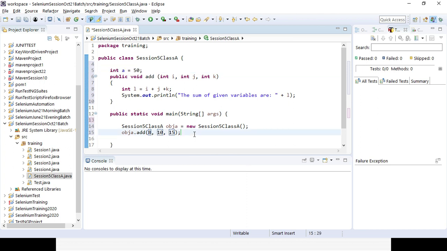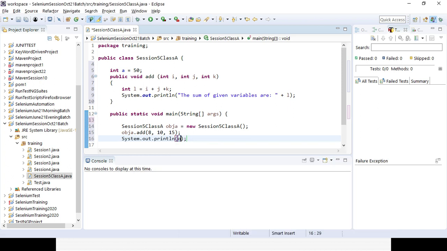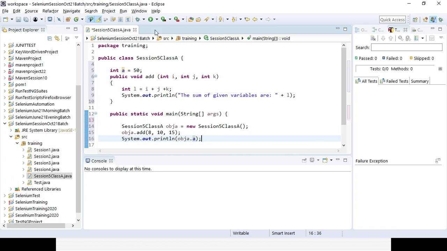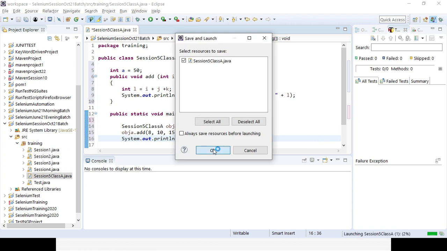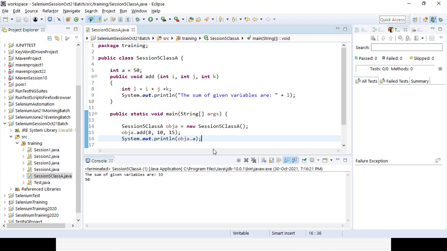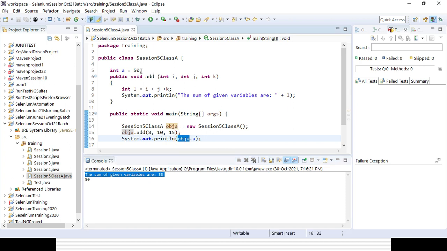Now if you want to print out the variable, use the SYSO method here, and I will use that object, obj a dot a. So that is the simple equation for any class. I have created a class, defined one variable and one method, and I want to use them in the same class. You can see the summation is coming as 33, 10 plus 15 is 25, plus 8 is 33, and the variable a is coming as 50, whatever we have defined.